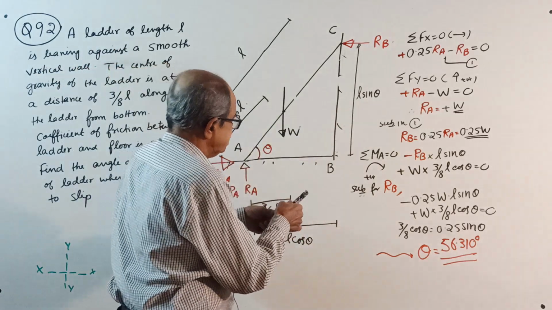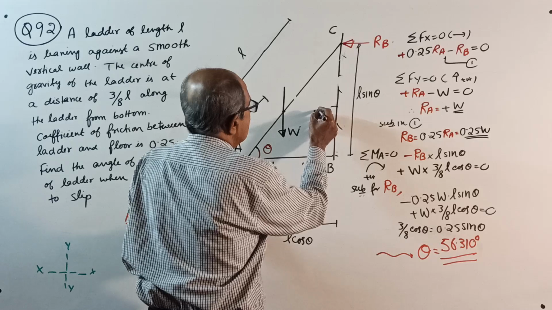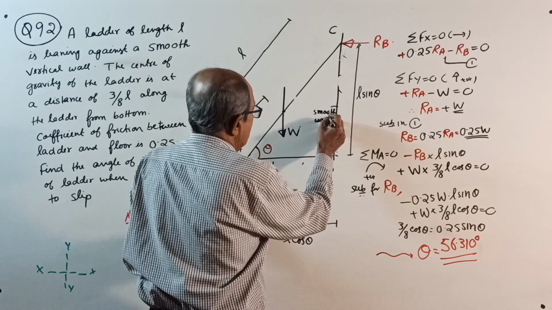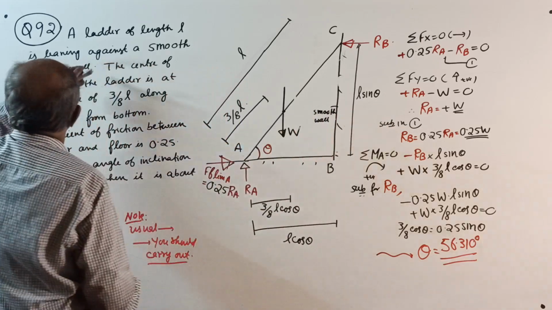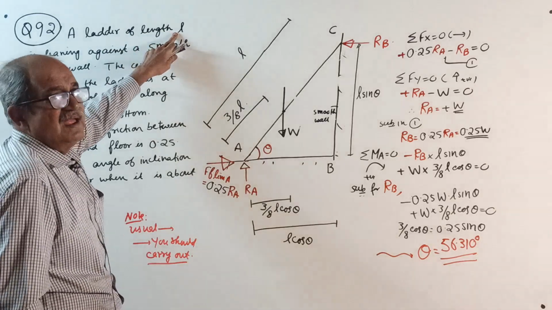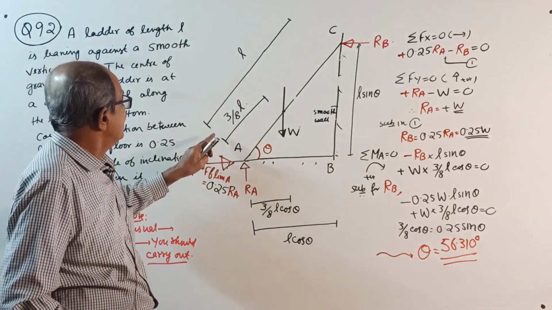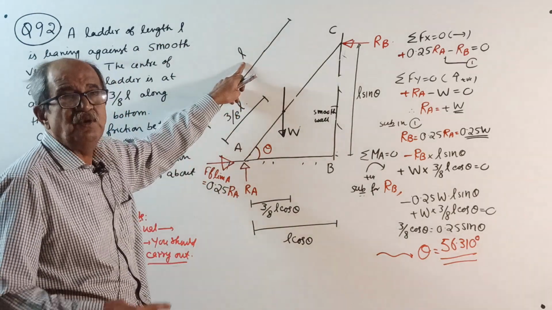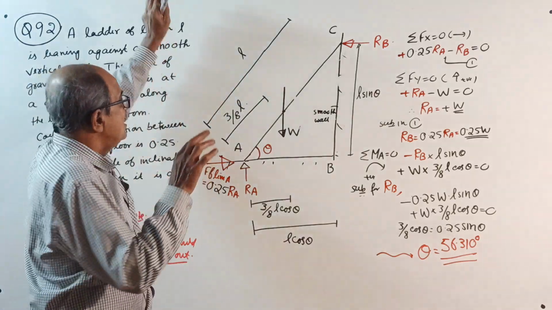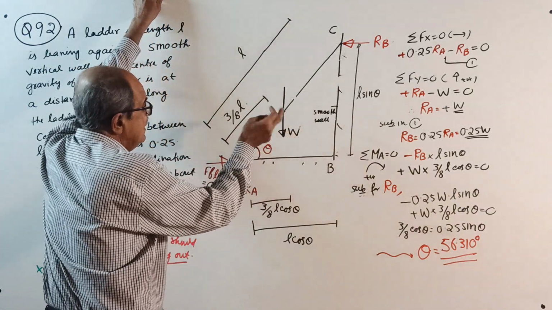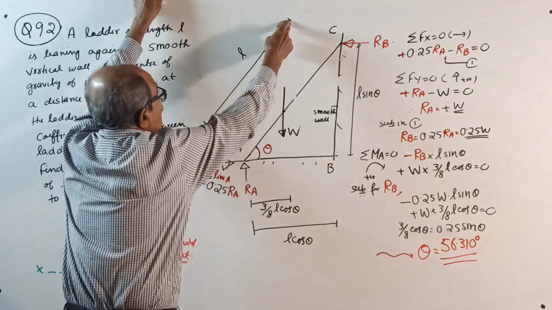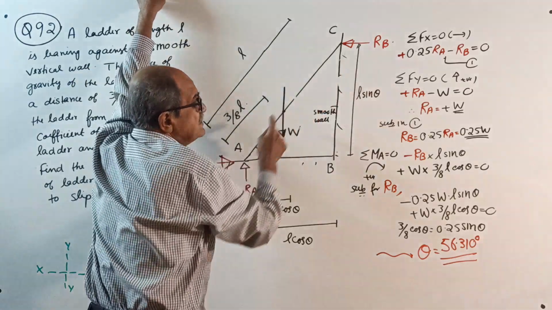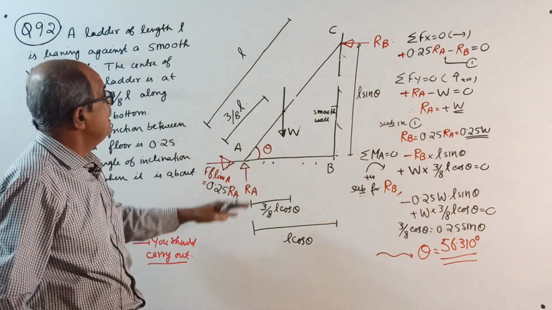See, it is given in the question, this is a smooth wall. Smooth wall given in the question. Now start. A ladder of length L. Actually the length is not required. You know, last time in such questions, if there is no other force acting, if only the weight of the ladder is there, then the stability will not depend upon length and weight. It depends only upon angle and friction coefficient. That's all. Anyway, you solve.